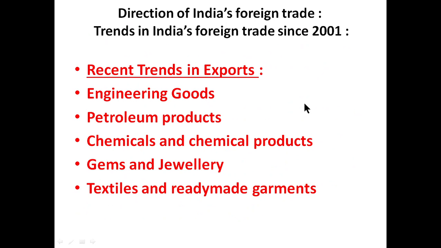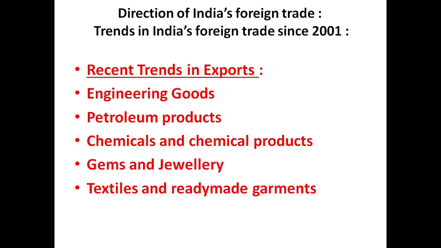Next is the direction of India's foreign trade: trends in India's foreign trade. What is the recent trend in exports? In recent trends, the contribution of engineering goods is given, and what happened in 2017-18. Year-wise data of exports of engineering goods is given. Then petroleum products, same position. What exactly are the percentages, and how do they go on increasing?